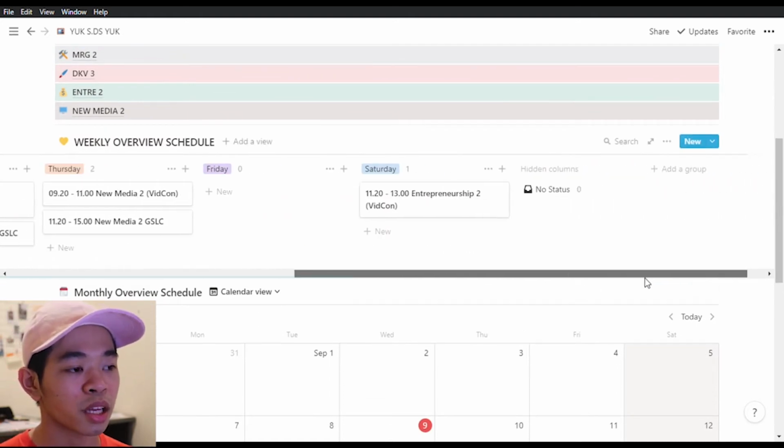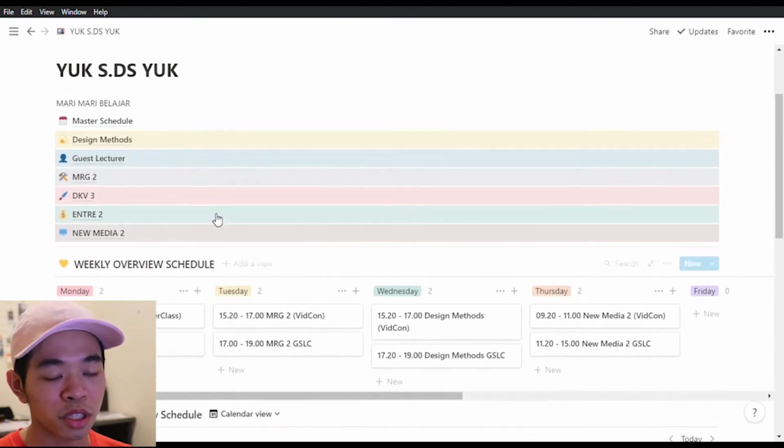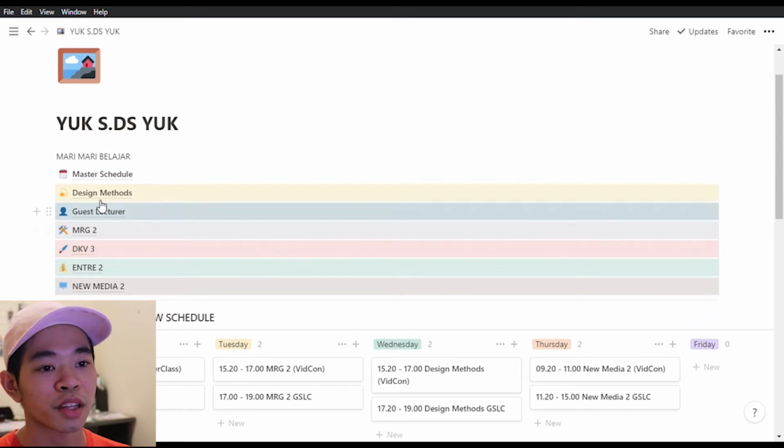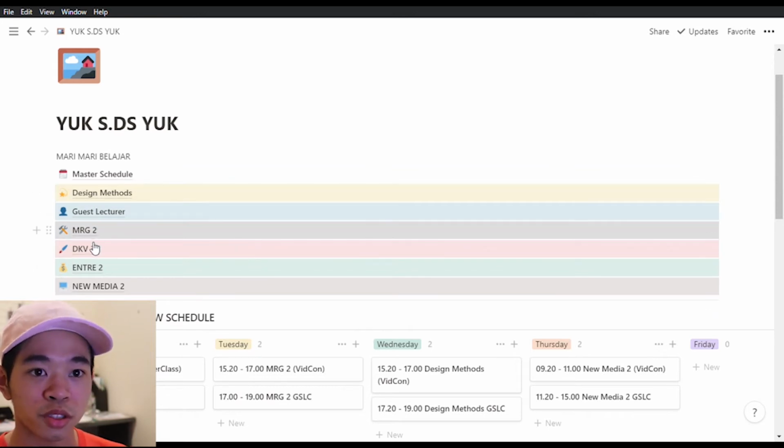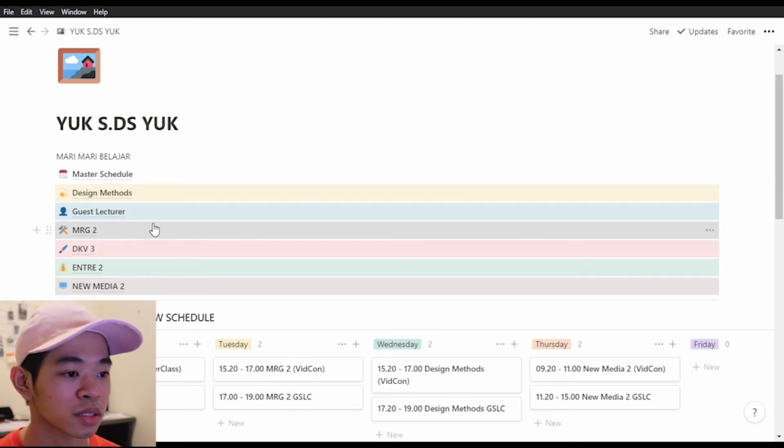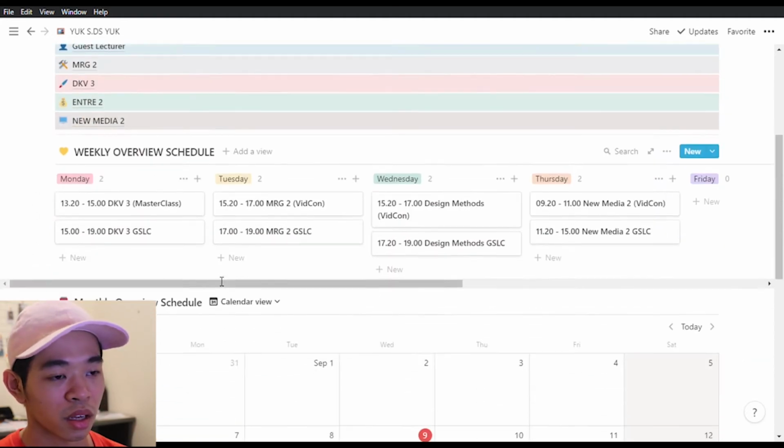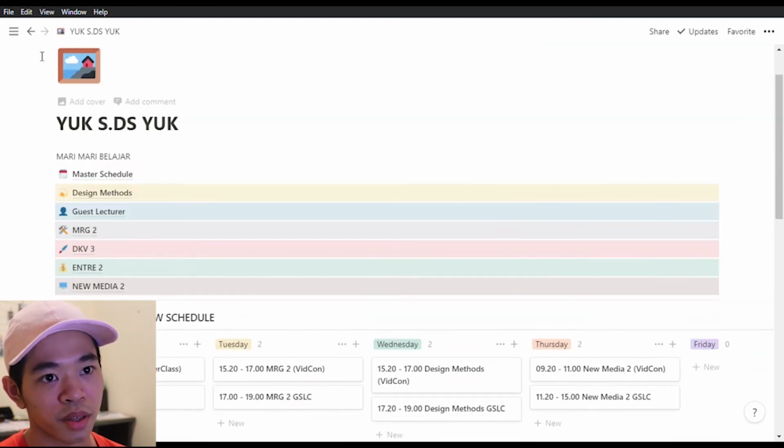So this is basically like my college setup. I usually do this in GoodNotes by having multiple folders of these courses, and now it's just so much easier. I love this app.